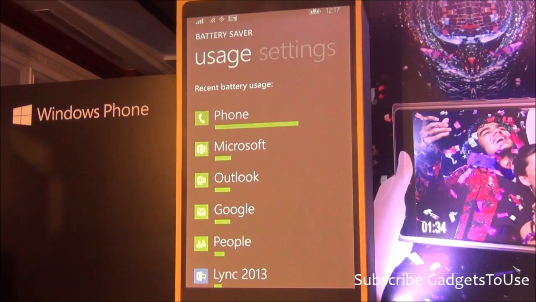Okay, so let's go to the battery saver. I've been using the Lumia 1520 before I was using this build for a while, and it is a workhorse as far as the battery is concerned. It lasts me for about a couple of days, but battery is like one thing you don't have enough of ever.